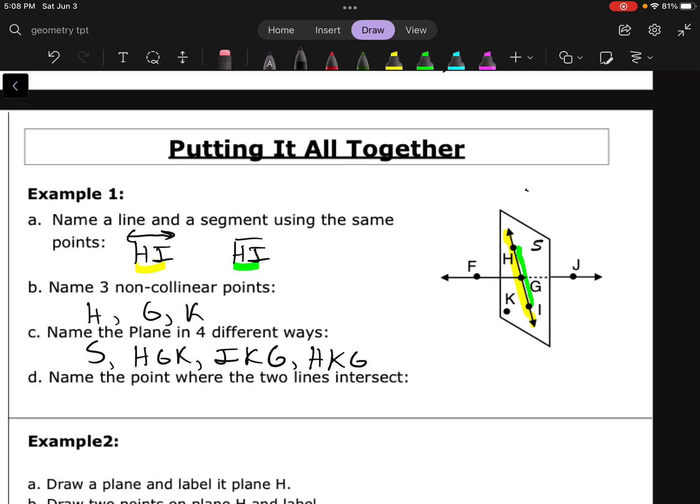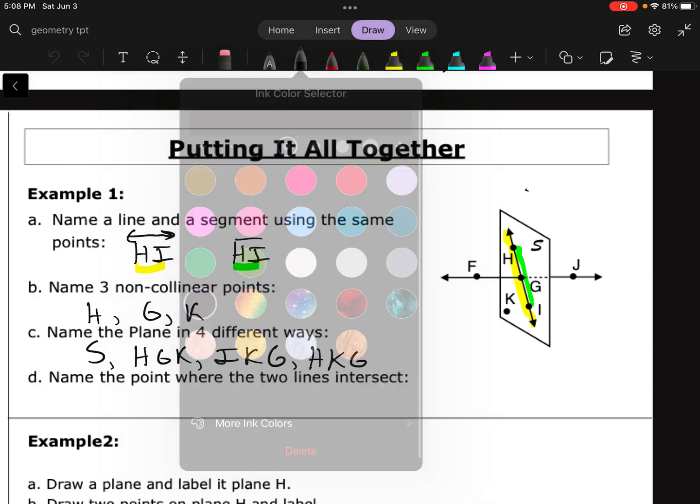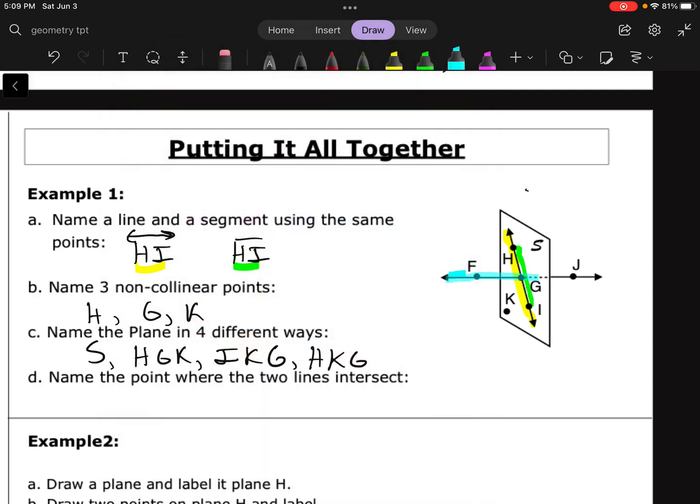And then D says name the point where the 2 lines intersect. So the 2 lines are HI and FJ. So FJ is this line here. So where did those cross? Well, they cross right at G. So that'd be the point where they cross.